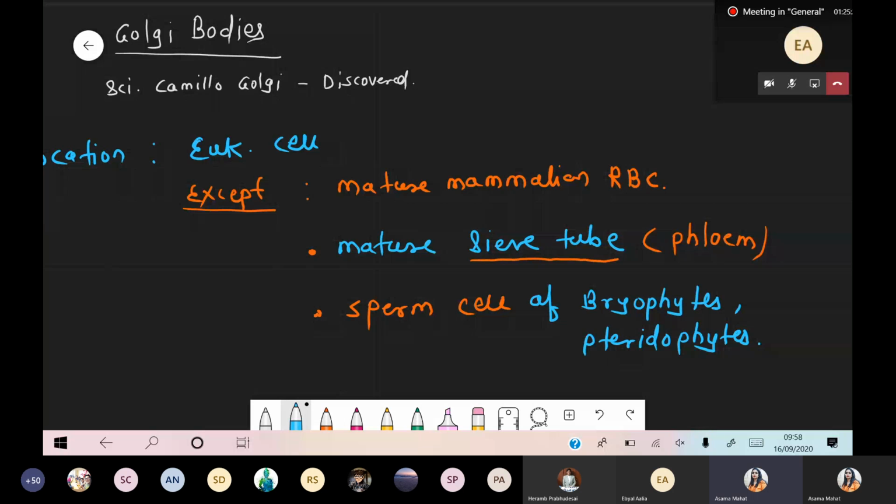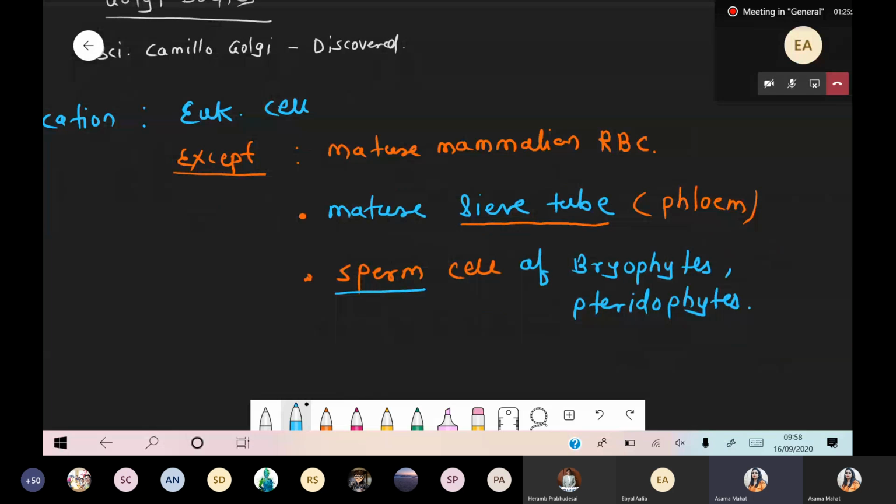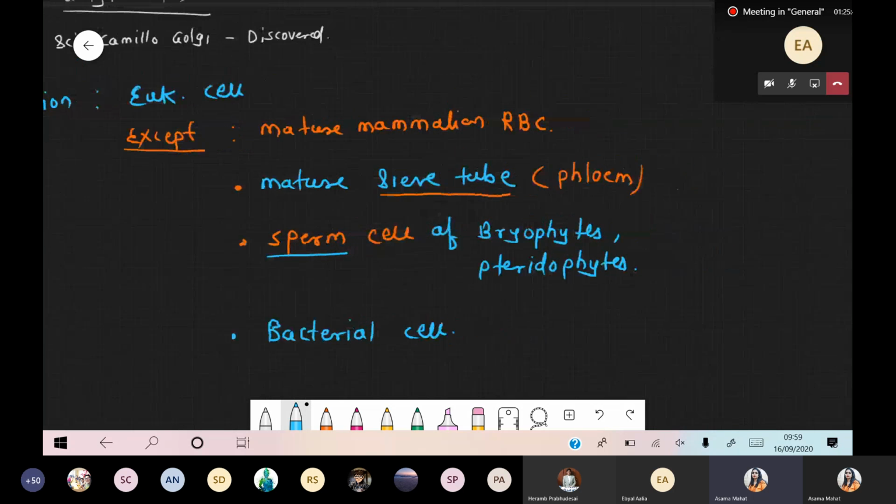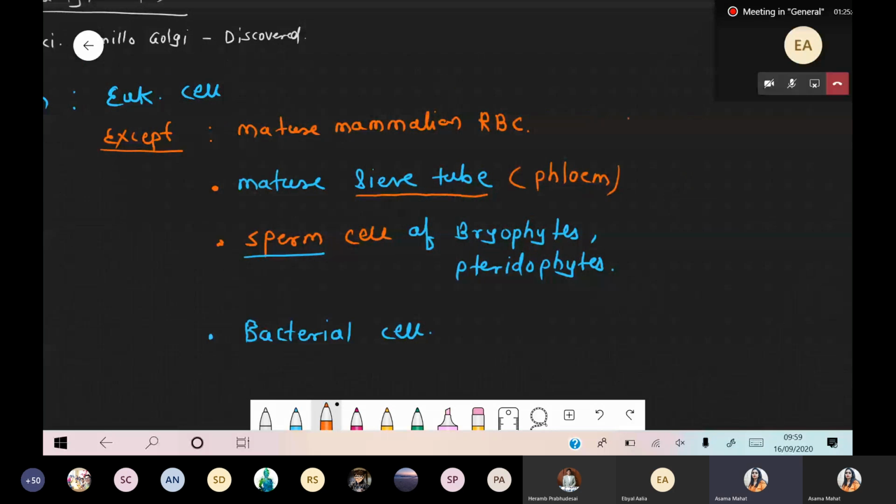So in bryophytes and pteridophytes, in the sperm, the male cell, it is absent. And very commonly, it is also absent in all bacterial cells. So in all these examples, simply we can say these are the conditions where the Golgi apparatus or Golgi complex is totally absent.